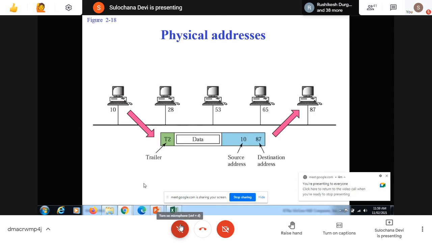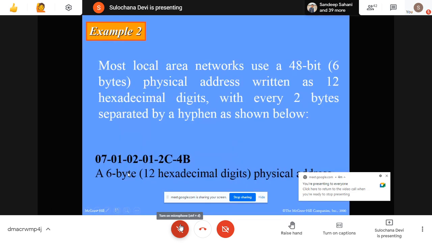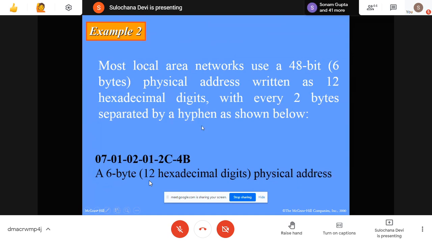Very good. Now mostly local area networks, LANs, use this 48-bit, 6 byte physical address. And this physical address is written as 12 hexadecimal digits, with every 2 bytes separated by a hyphen. So this is your MAC address, physical address, hardware address.